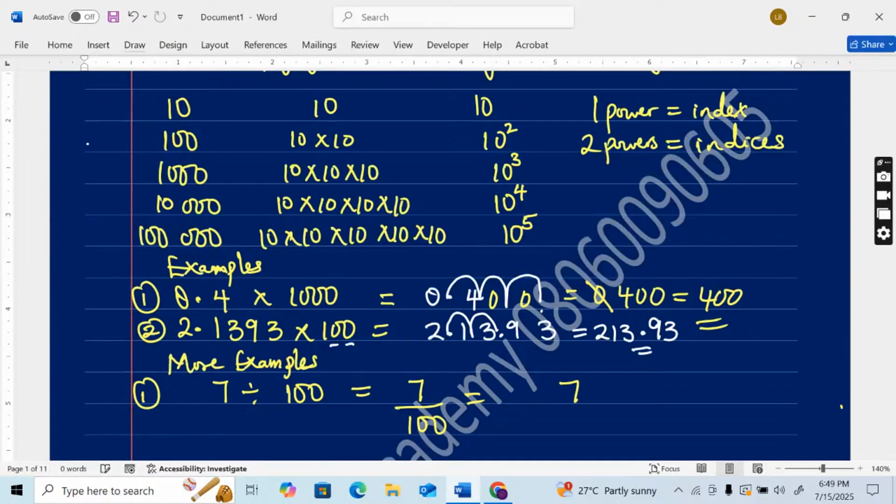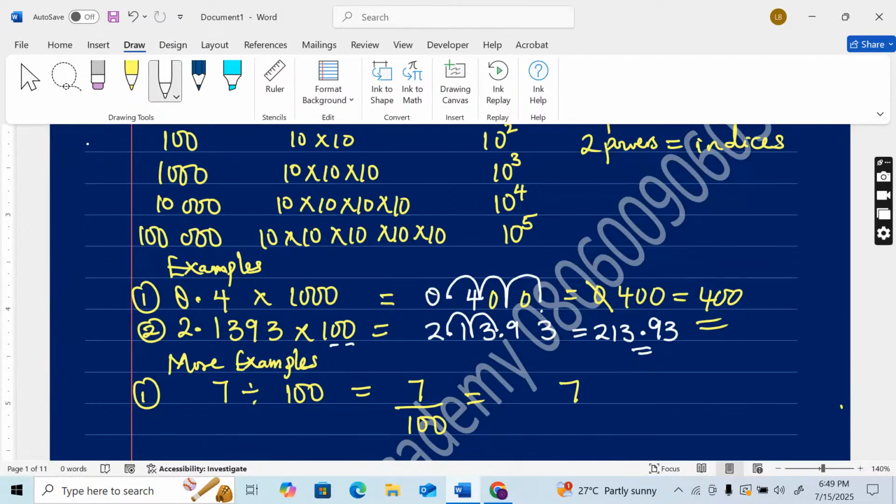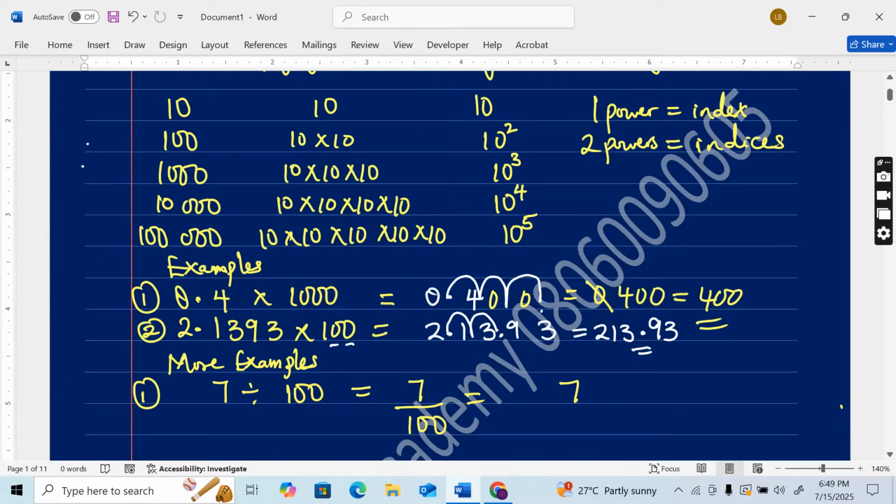When dividing by powers of 10, move the decimal point to the left. We don't have a decimal point here, so place one after the number. Then we move it to the left 2 times because 100 has 2 zeros.